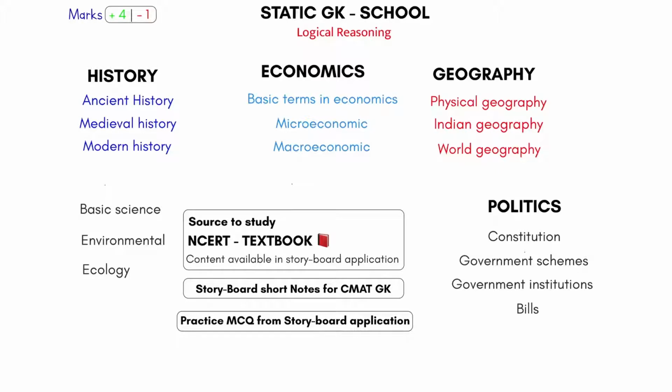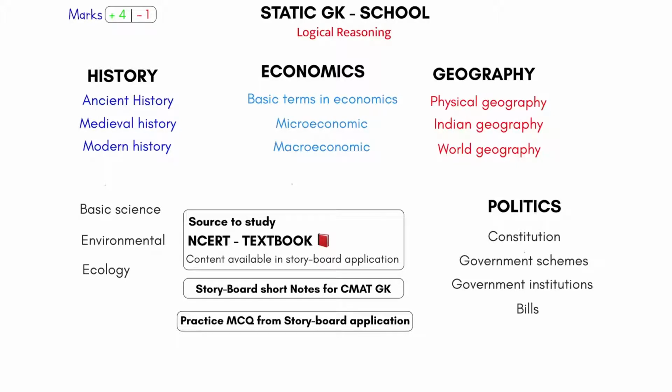To understand the basic concepts for these topics, you need the NCERT textbooks. Where will you get this? The content is available in the storyboard application. We have given all the NCERT textbooks required for CMAT GK there. So download our application, get added into the CMAT 2021 batch and you will have access to all the notes. Not only that, we have made short notes for CMAT GK. If you don't want to read everything on ancient history, we have a short note, read that. We have short notes on medieval and modern history too. If you want to avoid textbooks because you have only 7 days, the notes are available there.